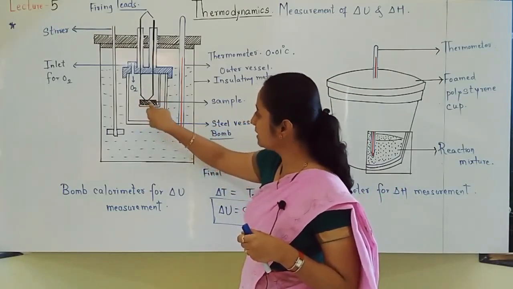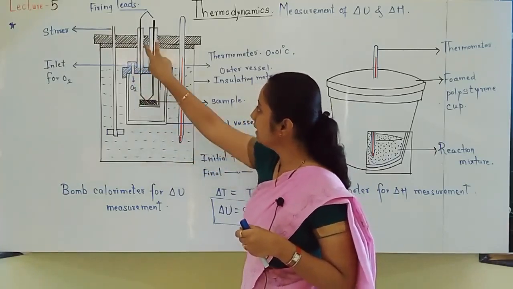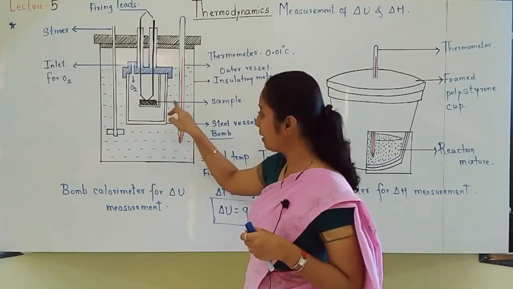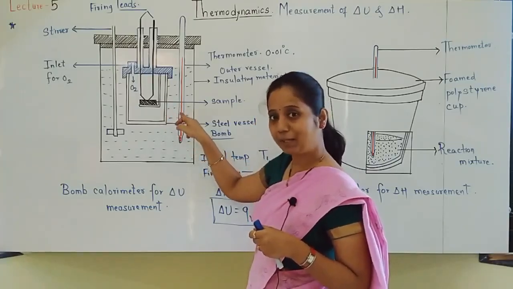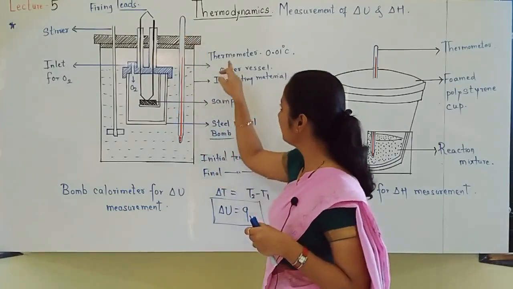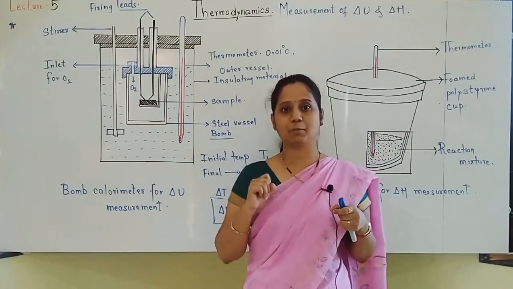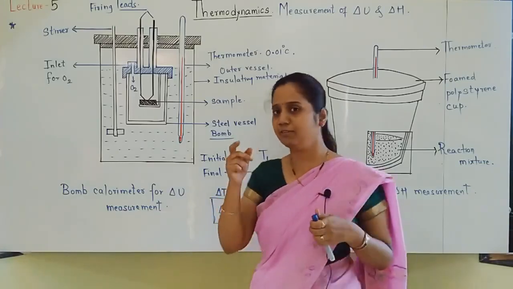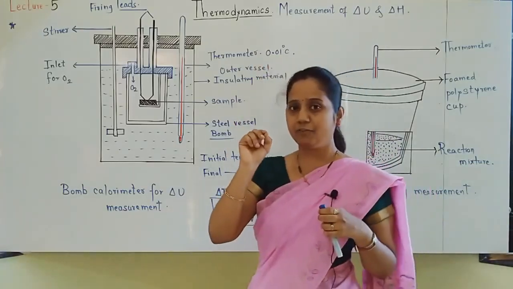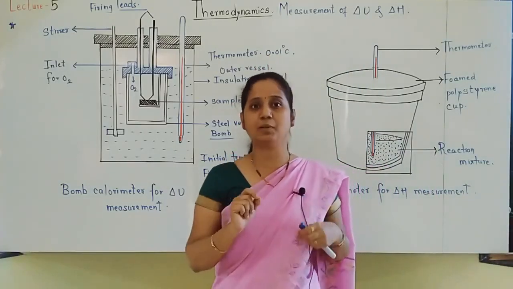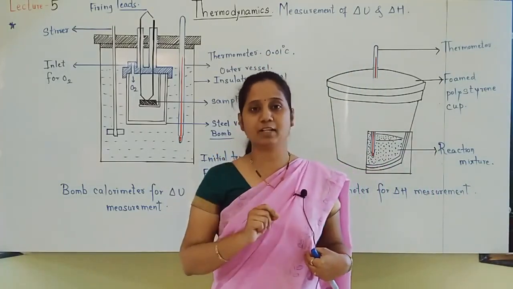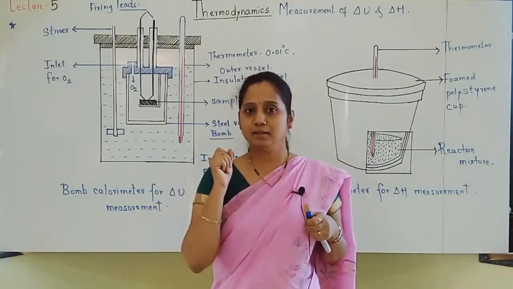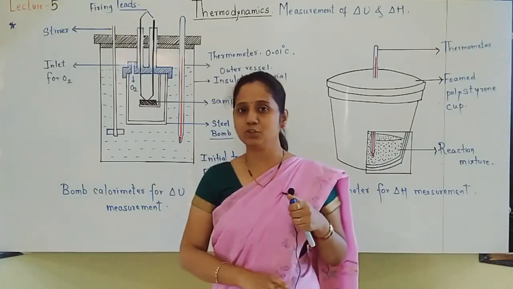Inside, heat will be given out. How does the substance burn here? See, sample, oxygen inlet, electric fire. Heat will be absorbed by the steel vessel and passed to the surrounding water. The water becomes hot. Here is the thermometer. What type of thermometer? A very sensitive thermometer. It can identify a change of even 0.01 degrees Celsius. If a very small amount of substance is burnt and less heat is given out, that much change in temperature can also be identified by this very sensitive thermometer.